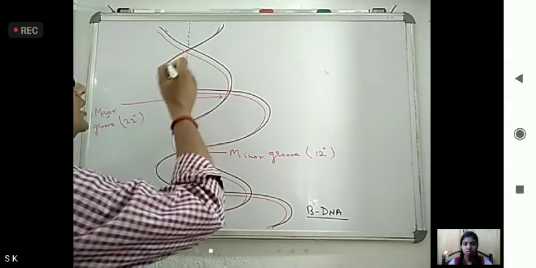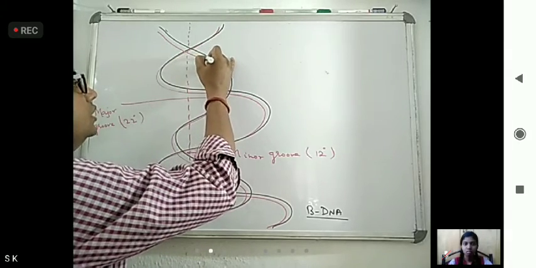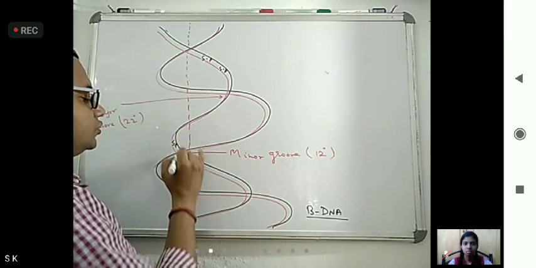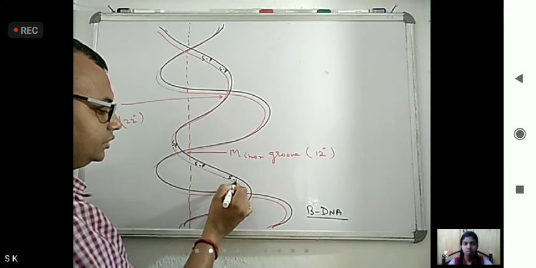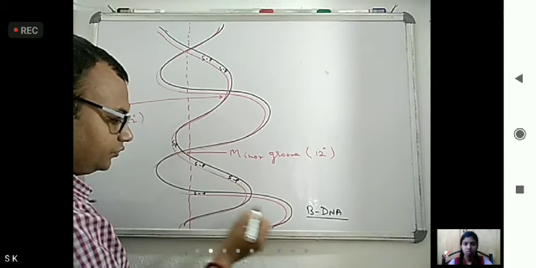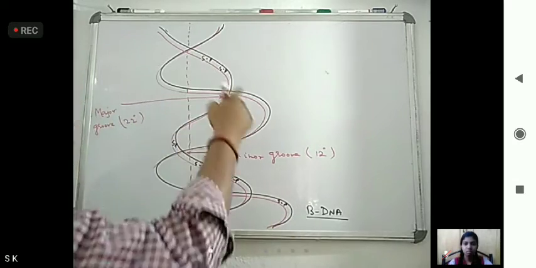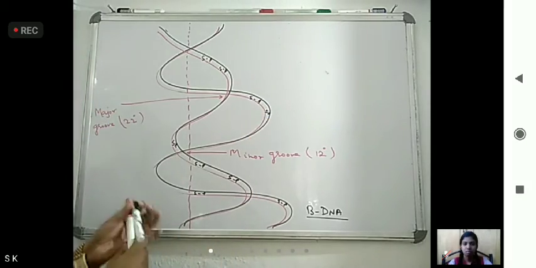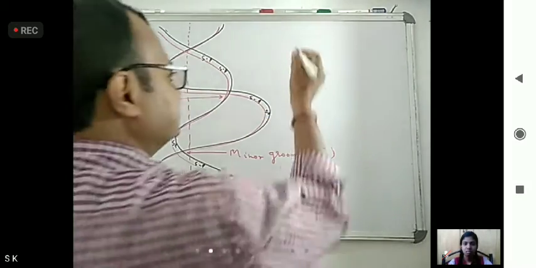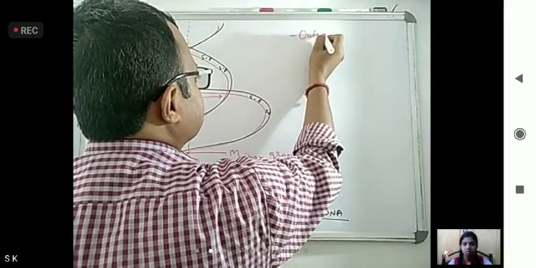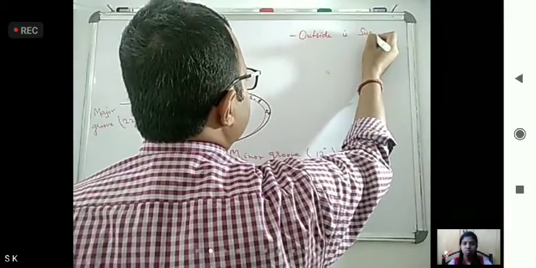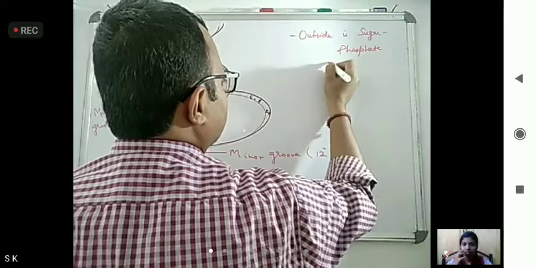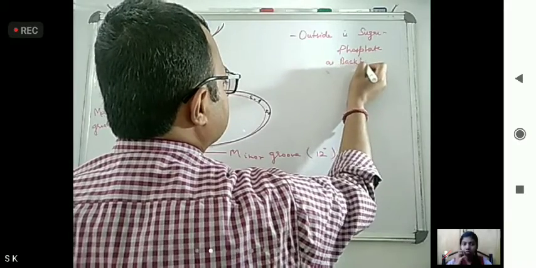Now, this is the sugar phosphate backbone, sugar phosphate, sugar phosphate. Outside is sugar phosphate as the backbone.